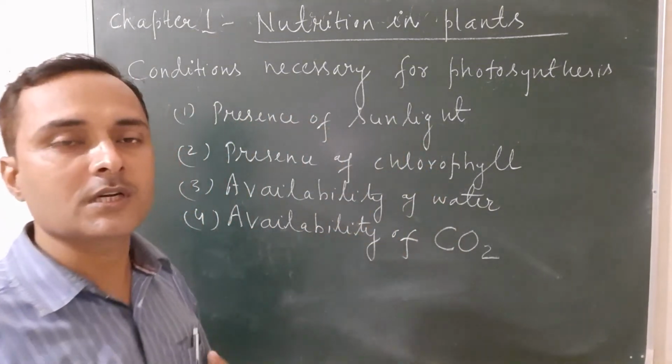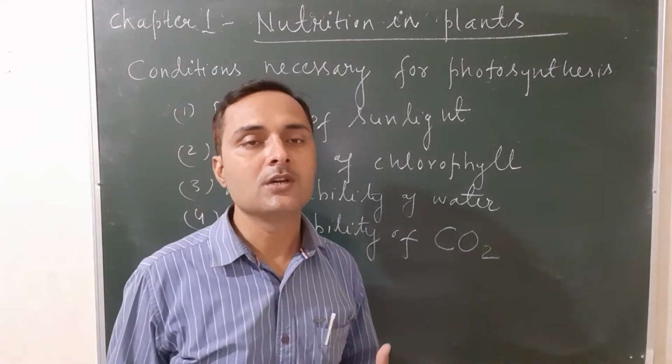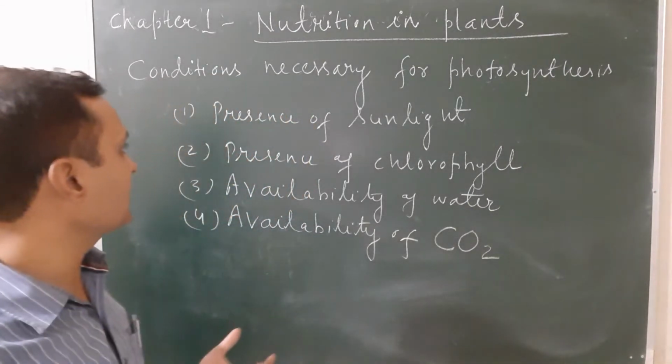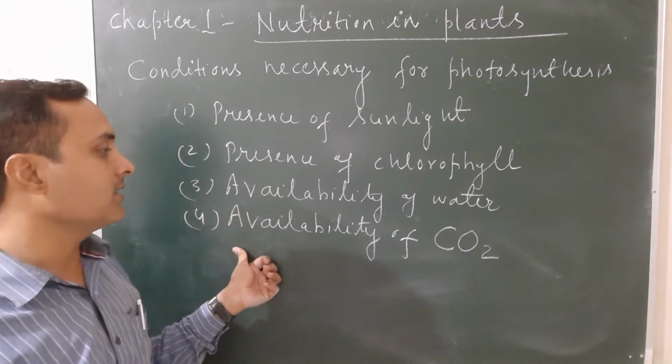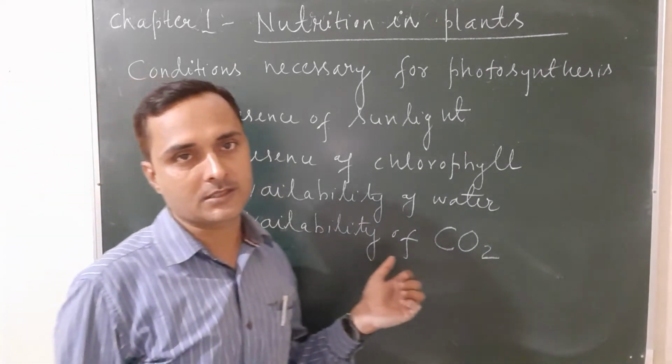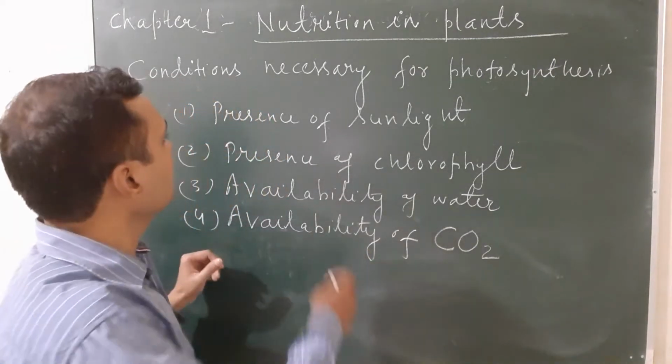So what are the four conditions required for photosynthesis in plants? These are the four conditions: presence of sunlight, presence of chlorophyll, availability of water, and availability of carbon dioxide. So first of all, let us see presence of sunlight.